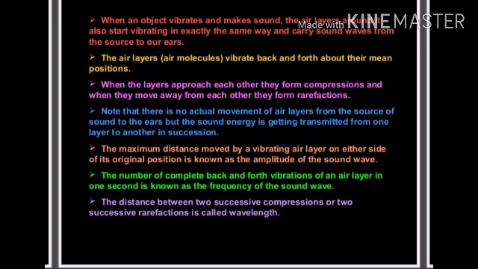The air layers vibrate back and forth about their mean position. It is not the sound which moves, but a disturbance which is created. So there is no actual movement of air layers from the source of sound to the ears, but the sound energy is transmitted from one layer to another in succession. The maximum distance moved by the vibrating object is called the amplitude of the sound wave, and the frequency of the sound wave is measured in hertz.